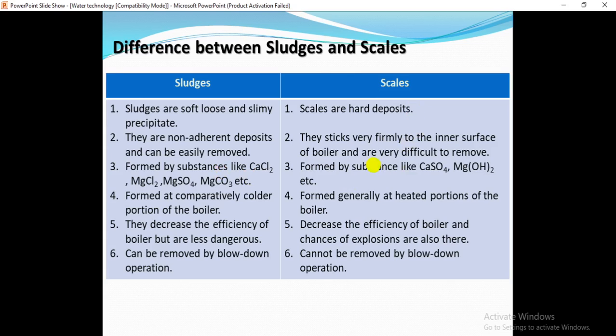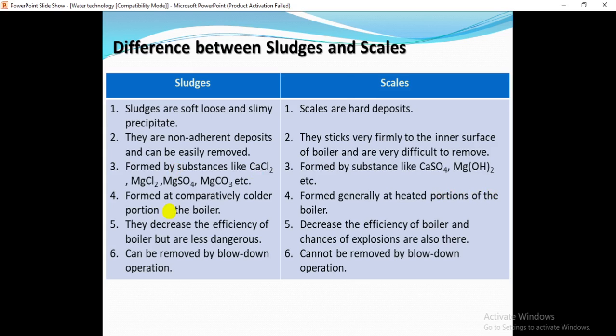Scales stick very firmly to the inner surface of the boiler and are very difficult to remove. Sludges are formed by substances like calcium chloride, magnesium chloride, magnesium sulfate, etc., and scales are formed by substances like calcium sulfate, magnesium hydroxide, etc.